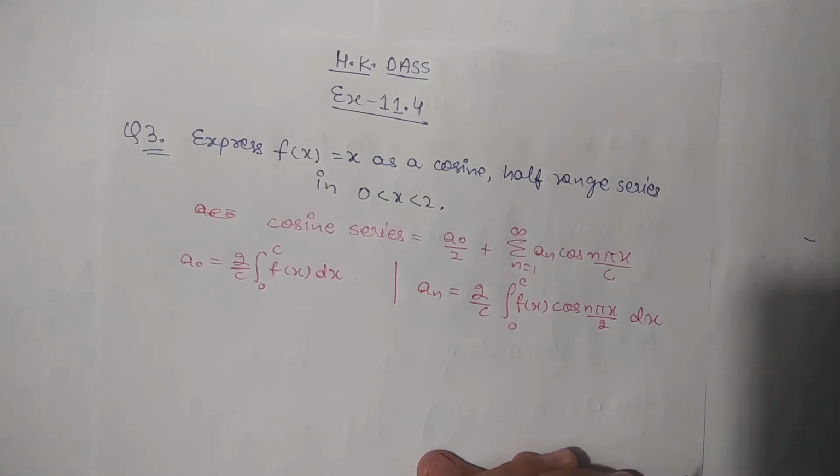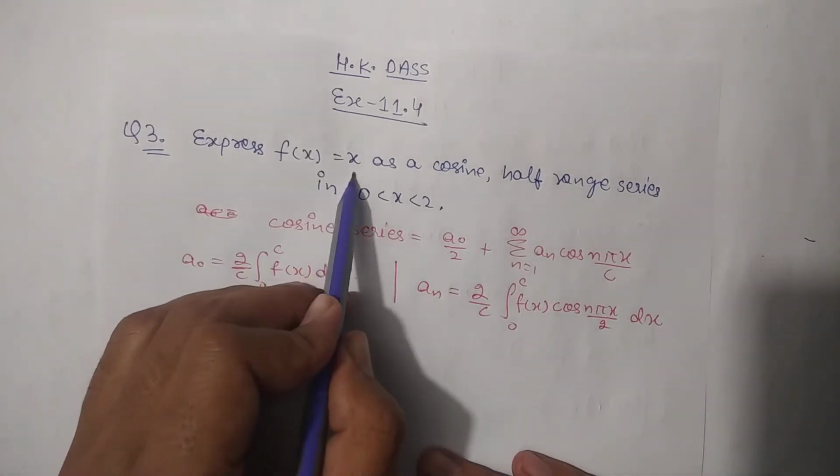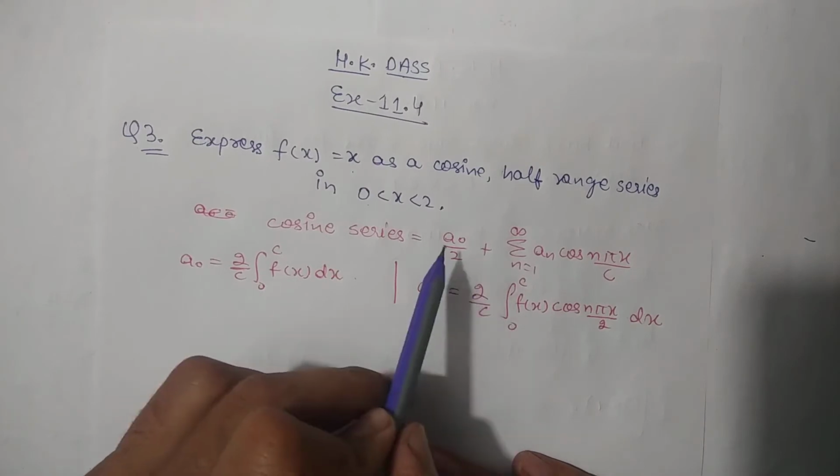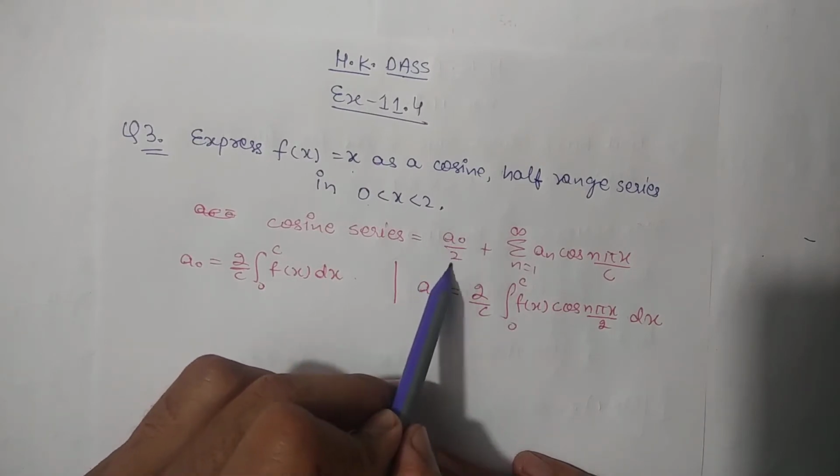So we are solving Mathematical Physics written by HK Das, and today we are going to solve question number 3 of exercise 11.4, that is of Fourier series. In this question, students, we have to find the cosine half range series for the function x in between the limits 0 to 2. So the cosine series can be represented by this formula, that is a naught by 2 plus